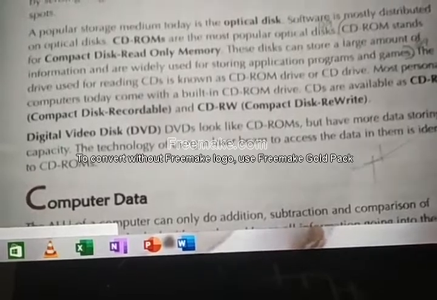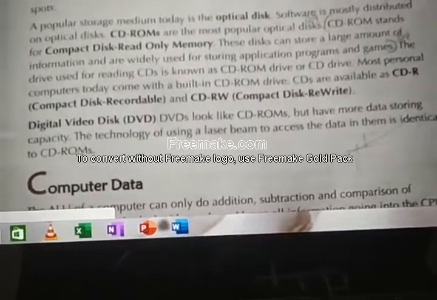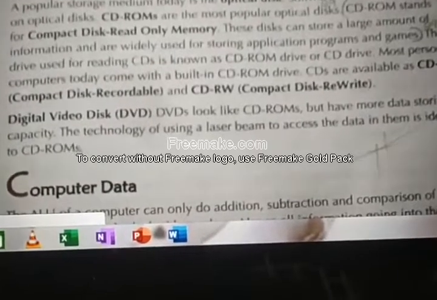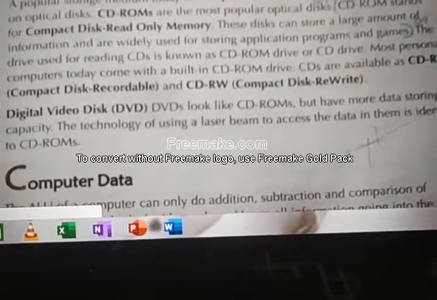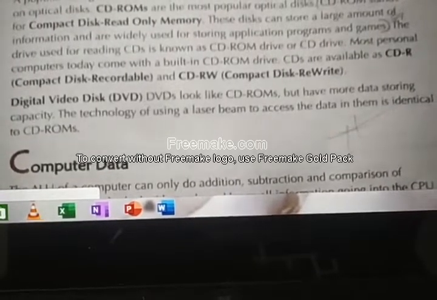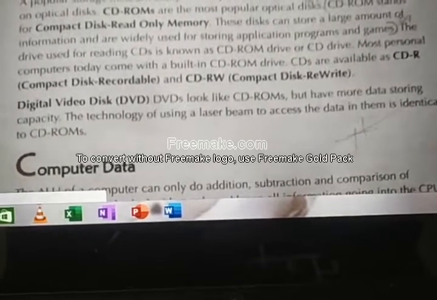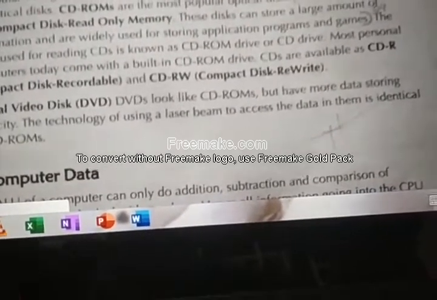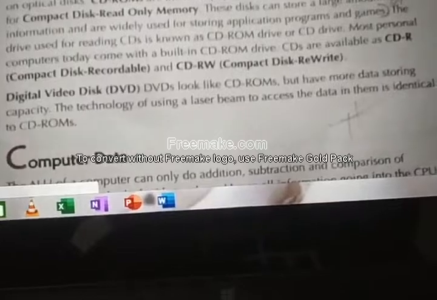There are 4 GB DVDs and 8 GB DVDs also. You can store more movies in the DVDs. The technology of using a laser beam to access the data is identical to CD-ROM. The technology is the same. For CDs and DVDs, the technology is more or less the same.